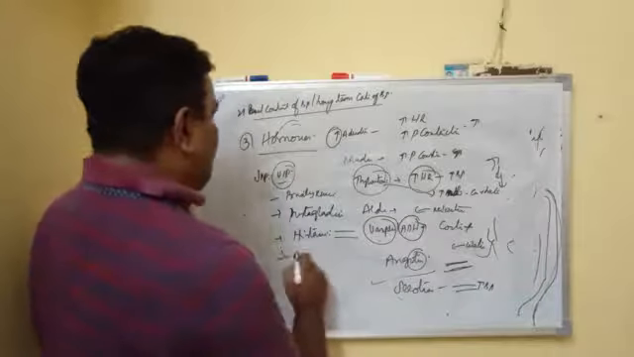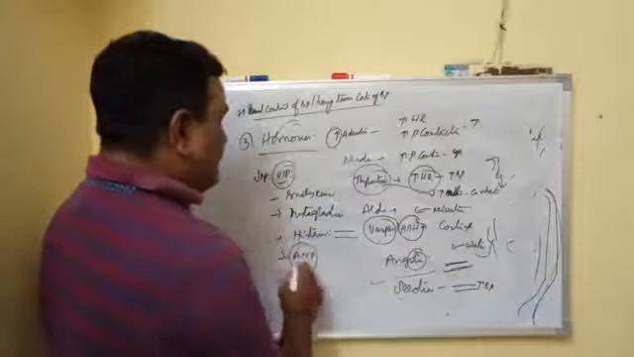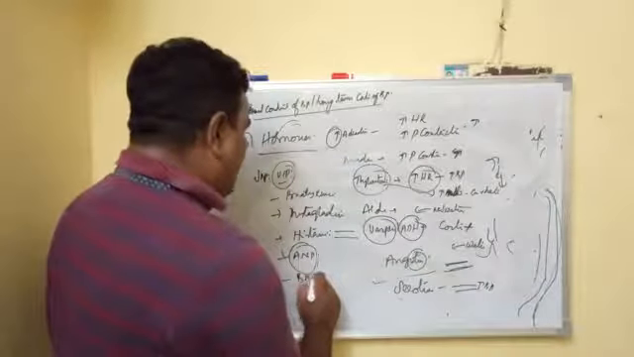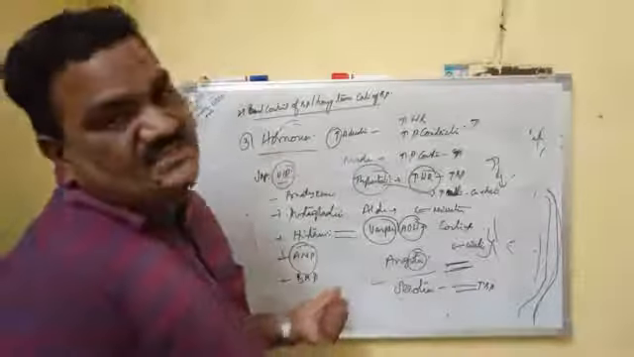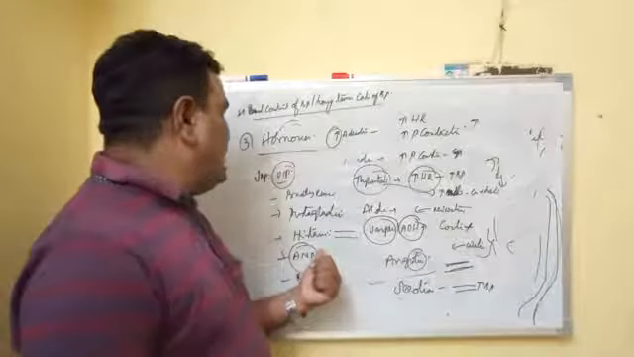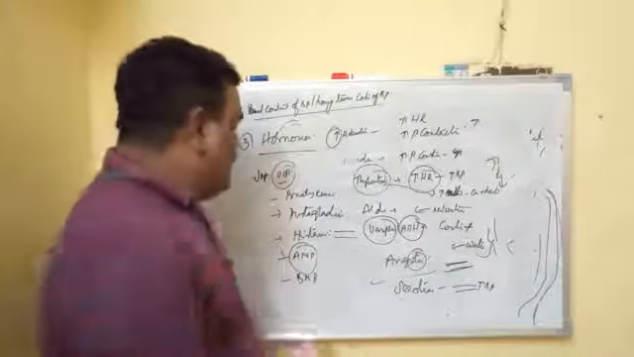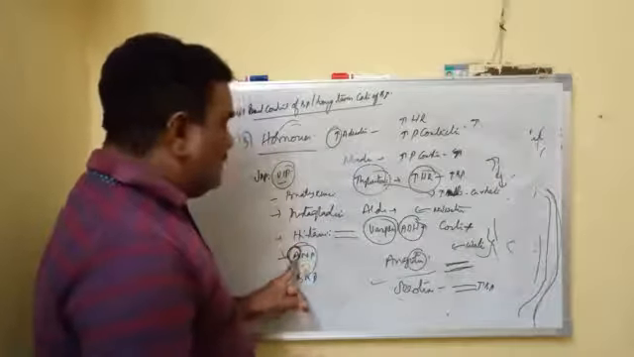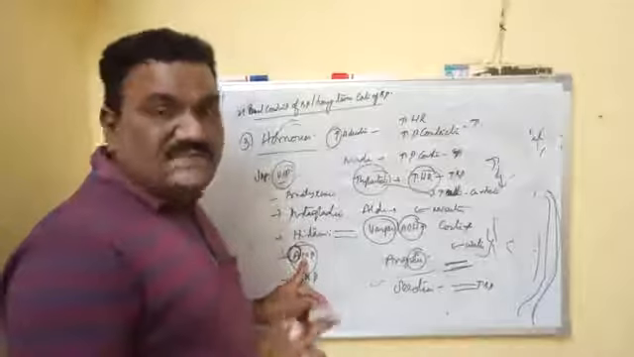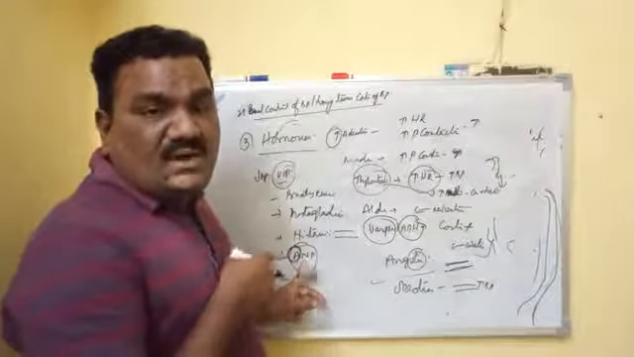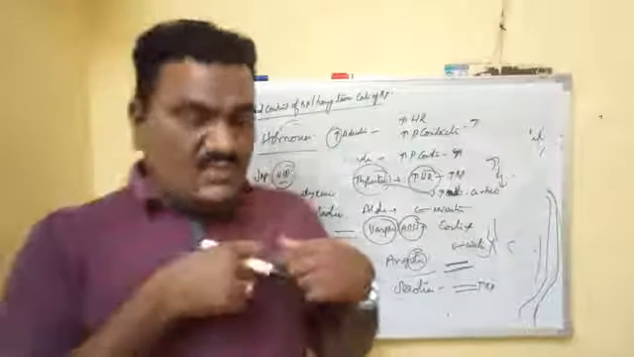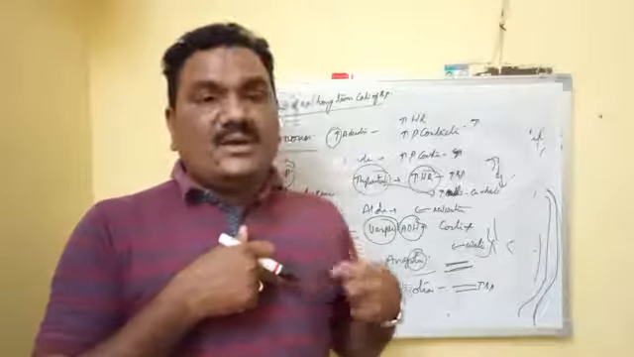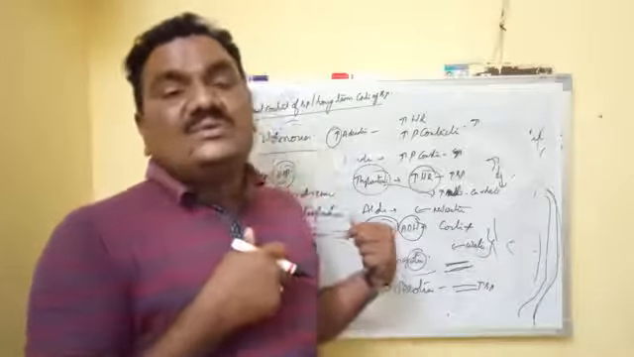And the next one is ANP hormone, atrial natriuretic peptide. Next one is BNP, brain natriuretic peptide. Simple. ANP is secreted by the atria, especially the left atria. So when the load on the left atria is more, automatically it secretes the ANP hormone.